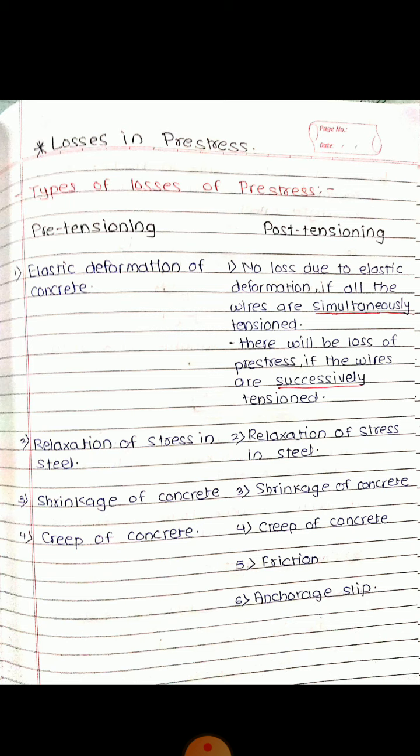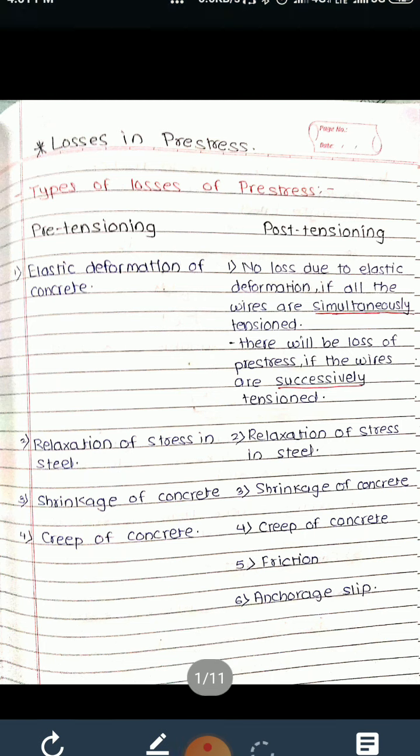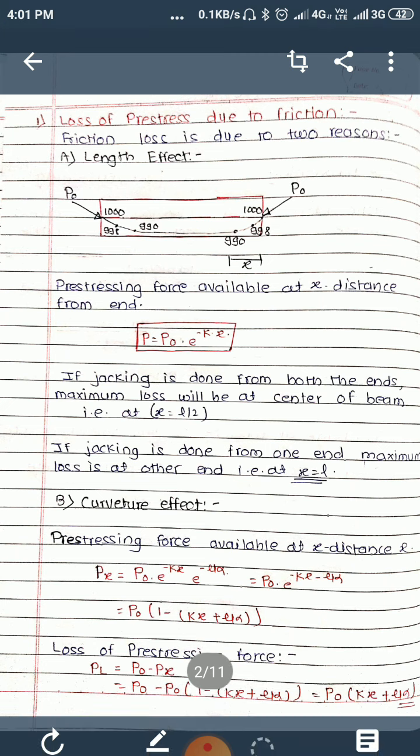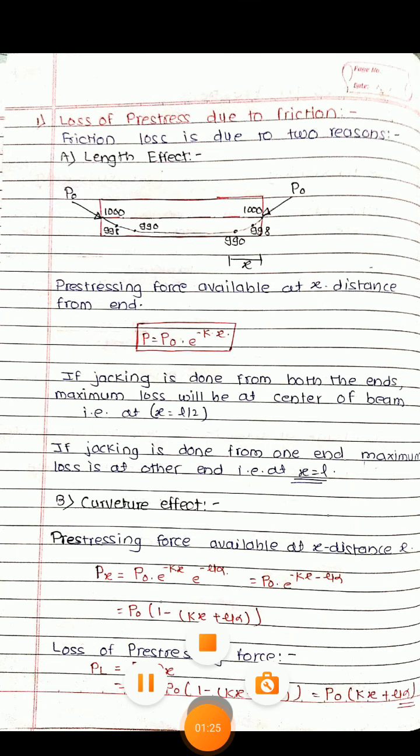And in post-tension concrete, there is no loss due to elastic deformation if all the wires are simultaneously tensioned. And there will be loss of pre-stress if the wires are successively tensioned. Successively means one by one, or one after another. Then relaxation of steel, stress in steel, then shrinkage of concrete, then creep of concrete, friction and anchorage slip. So these six losses are present here in post-tension concrete. So we'll see the quantification and formulation of these losses in detail.